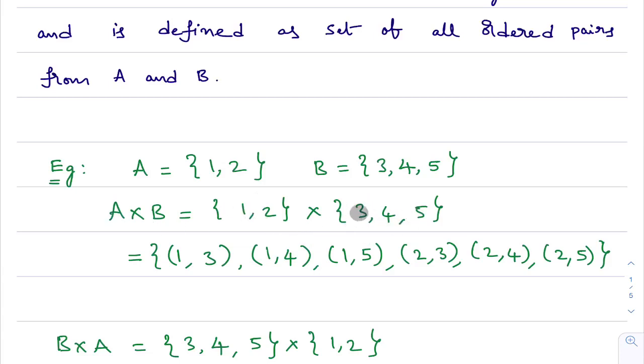That means (1, 3), (1, 4), (1, 5). Similarly, you take the second element in set A and pair with all the elements of set B: (2, 3), (2, 4), (2, 5). Right? This is what we learned in first PUC. I am revising quickly how to calculate A cross B.